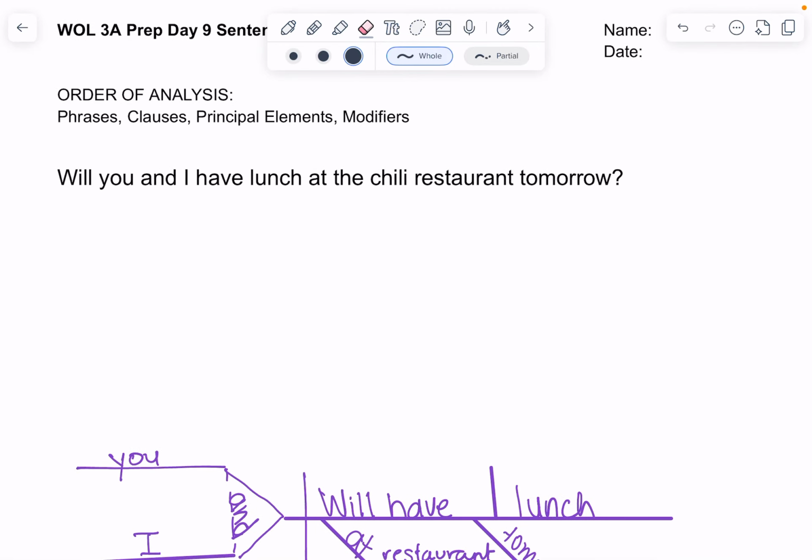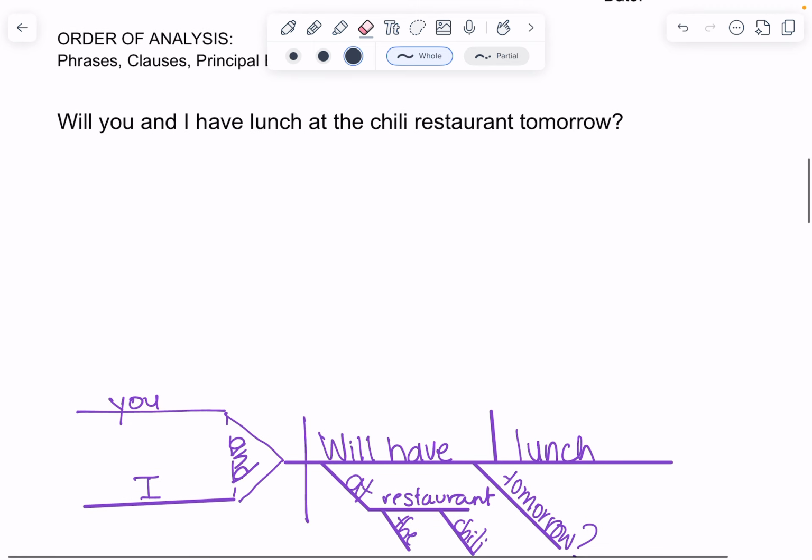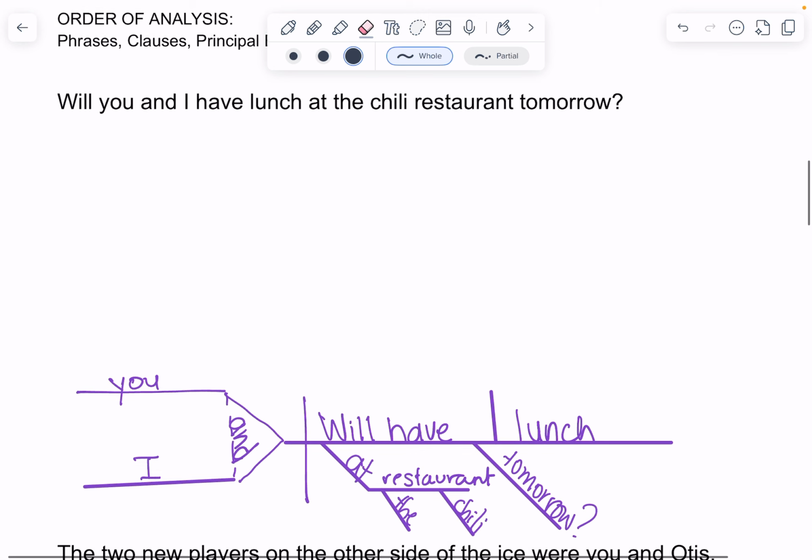Okay, so these are the questions that we started in class and we didn't get a chance to finish. So I'm just going to quickly explain the analysis because some of us got a few things in, especially the second sentence, wrong. I have the diagram here. I won't go over the diagramming, just the analyzing for now. So first step is to read the sentence: will you and I have lunch at the chili restaurant tomorrow?